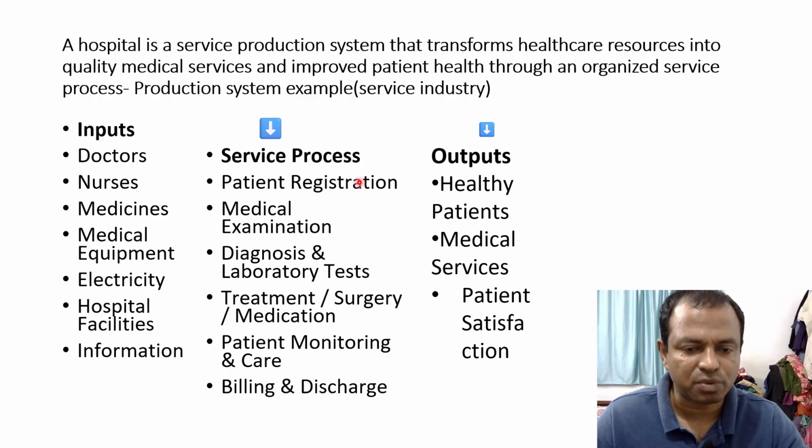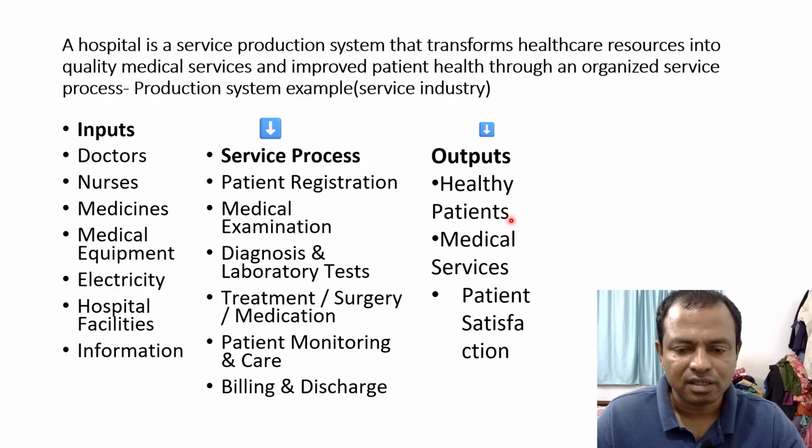Transformation process or service process is this: patient registration, medical examination, test, treatment, patient caring, billing. Then what is output? A healthy patient comes out. Unhealthy patient usually goes into a hospital and the output is healthy patient. That means value addition is happening.